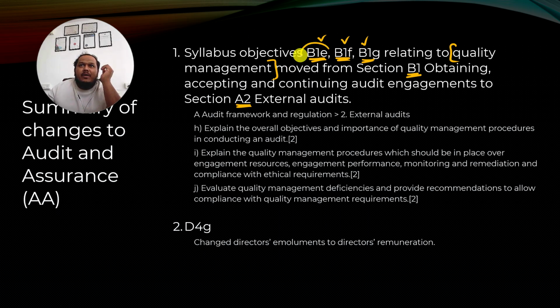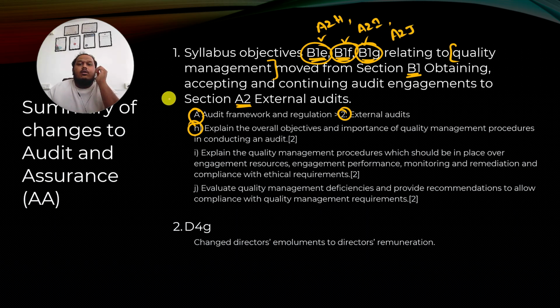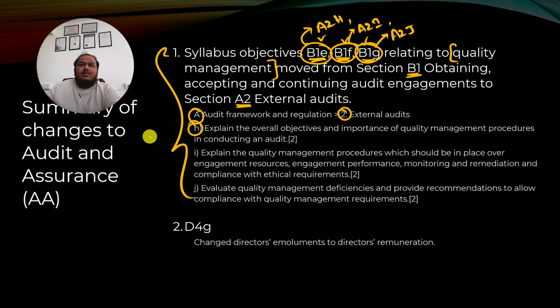Earlier it was B1E, B1F, and B1G. Now they are A2H, A2I, A2J. What difference will it make for you whether it is in B1 or A2? No difference for you. So this entire thing is nothing but some topics moved from section B to section A. No difference for you as a student.